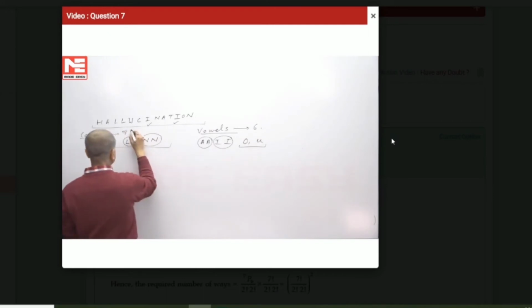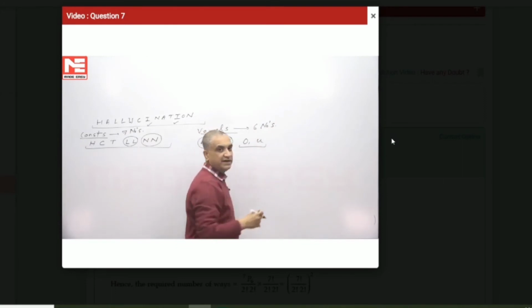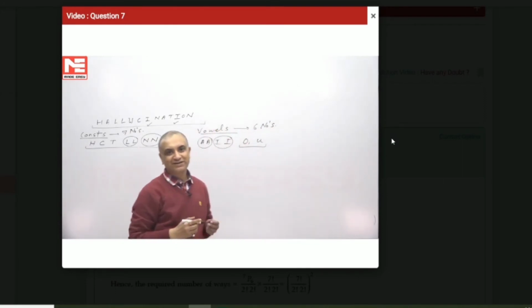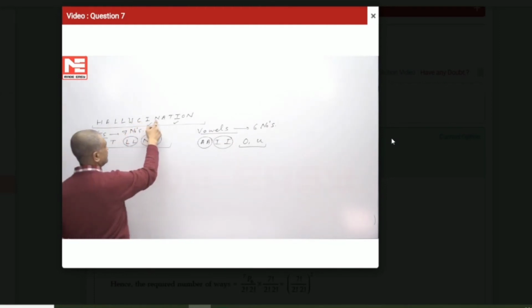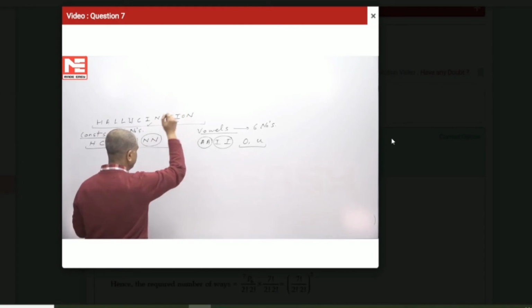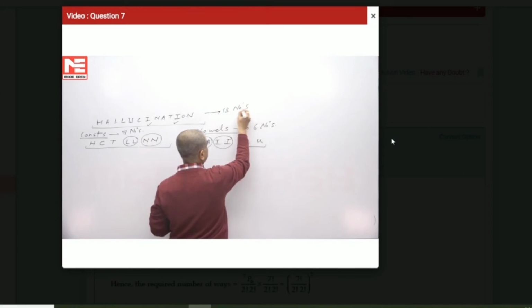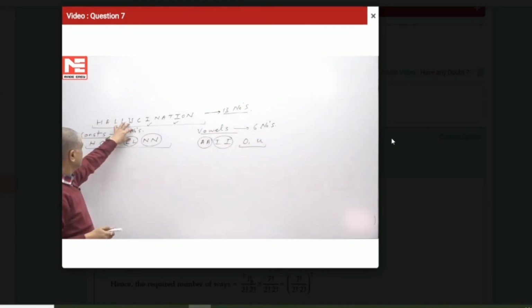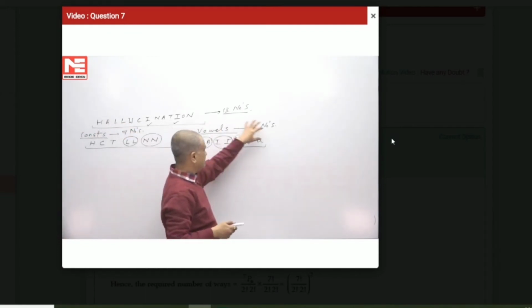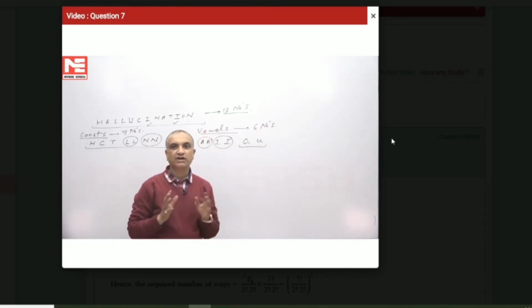So consonants are 7 in number and vowels are 6 in number, and that's why hallucination is a 13 letter word. So we have 1 2 3 4 5 6 7 8 9 10 11 12 13. Out of the 13 letters, there are 7 consonants having H, C, T, double L and double N, and vowels are 6 in number having double A, double I, O and U. So this is the word hallucination.